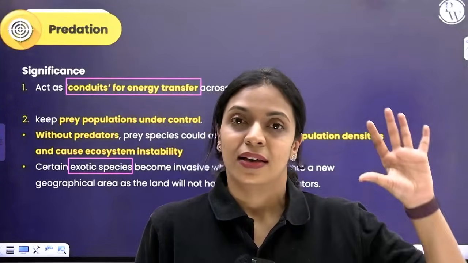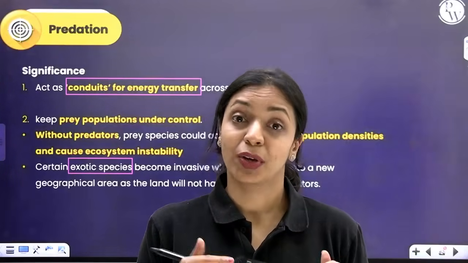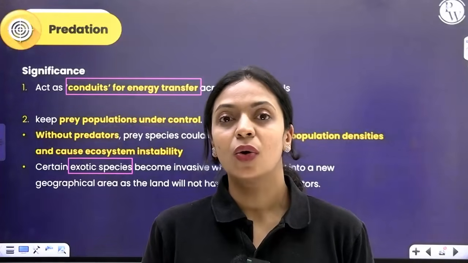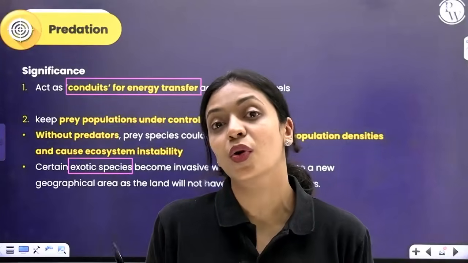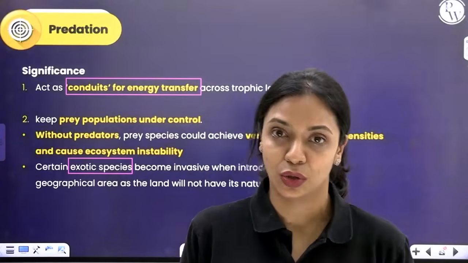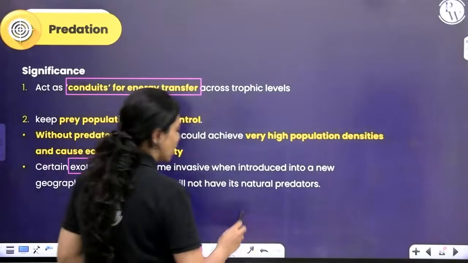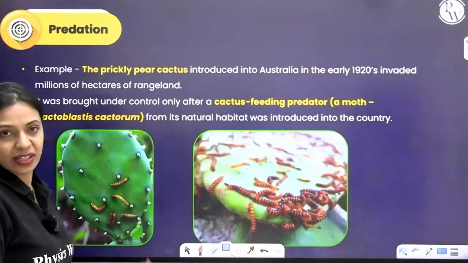Sometimes when alien species are introduced to a new geographical area for whatever reason, because they lack natural predators in that area, they will grow dramatically, increase in number, and even pose a threat for the native species to grow. That also has been observed, because there are no natural predators for it. I'll give you an example for that.